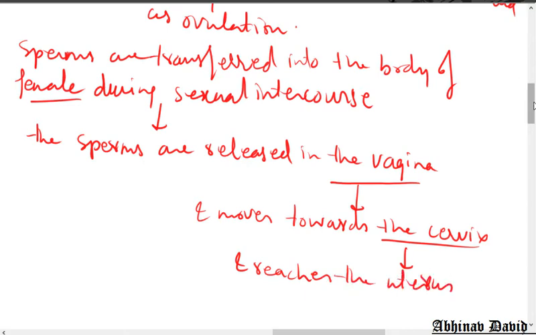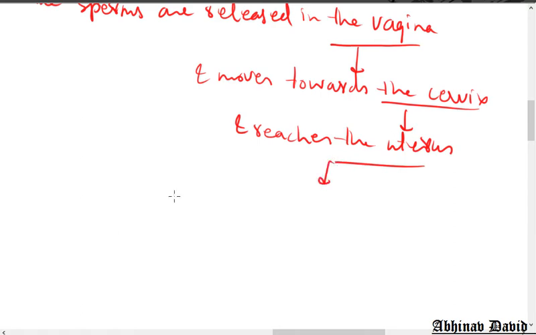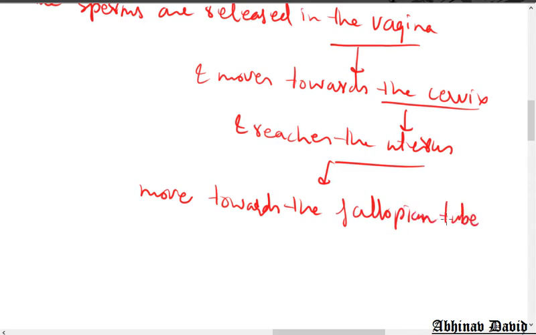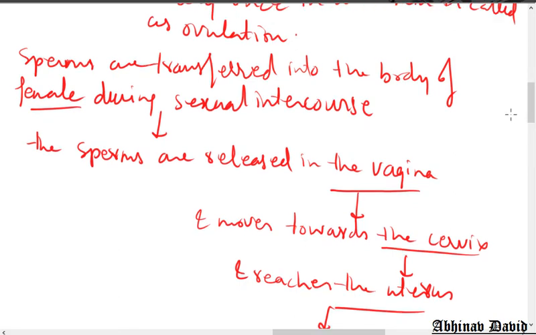After reaching the uterus, they move towards the fallopian tube. I hope you have understood how the sperm reaches the fallopian tube. I will repeat it one more time: during sexual intercourse, the penis is releasing the male gametes. The penis releases the sperms into the body of the female, in the vagina.